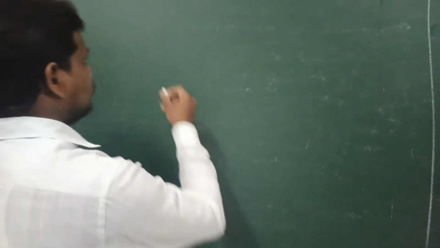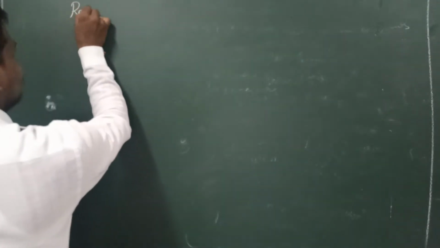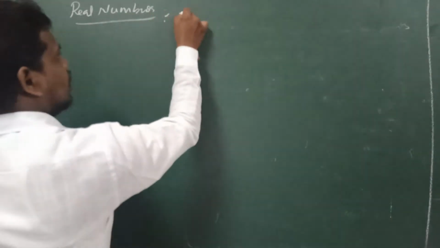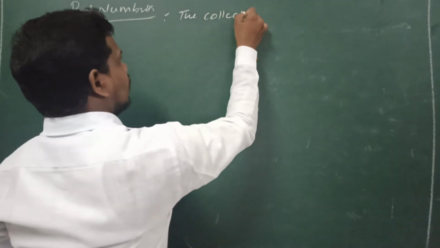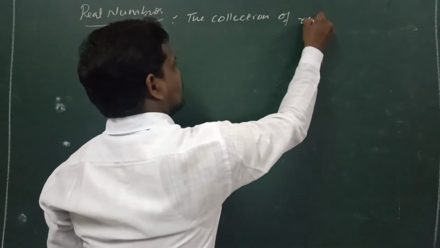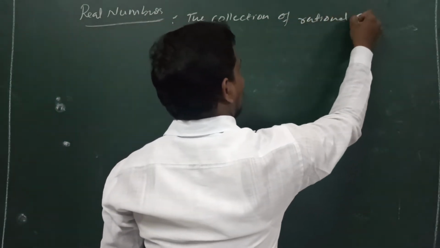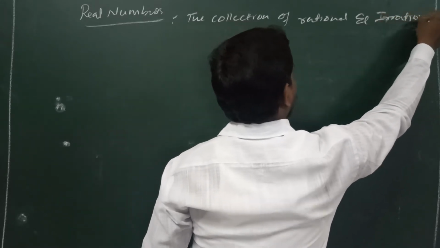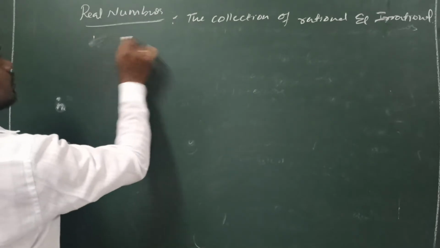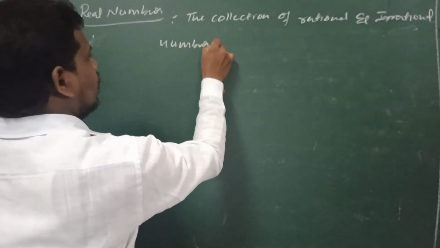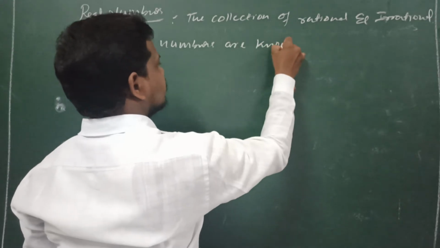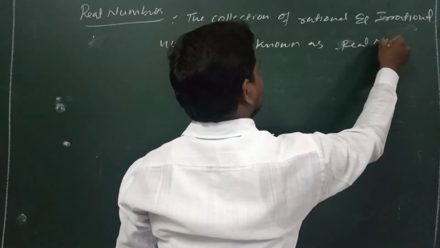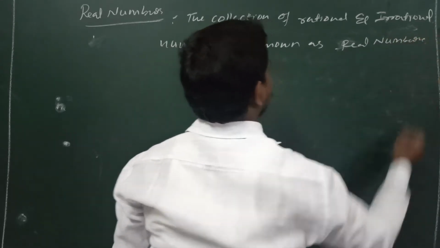So the definition of real number is: the collection of rational and irrational numbers are known as real numbers.